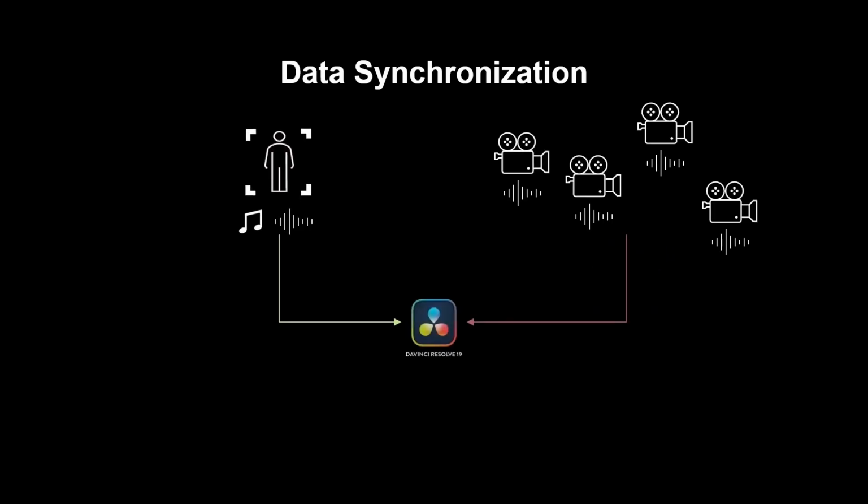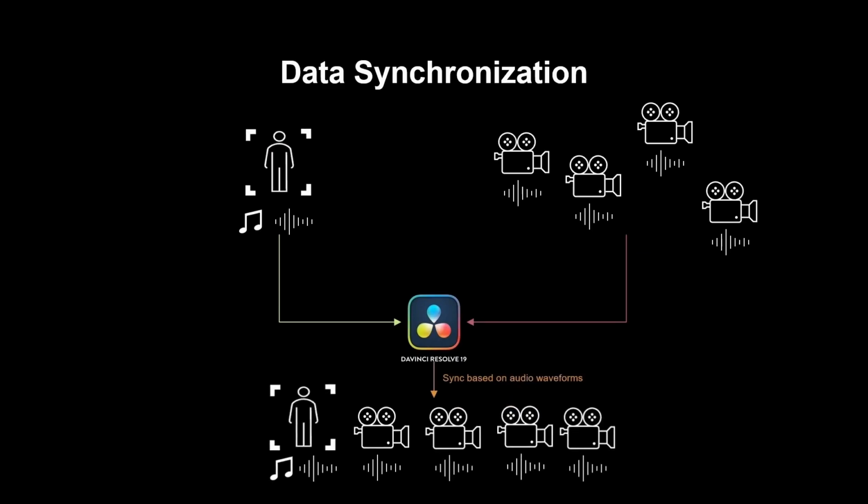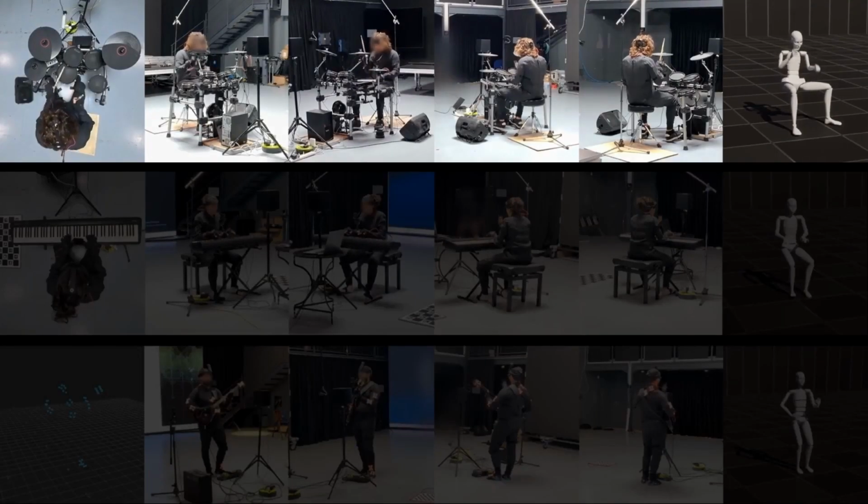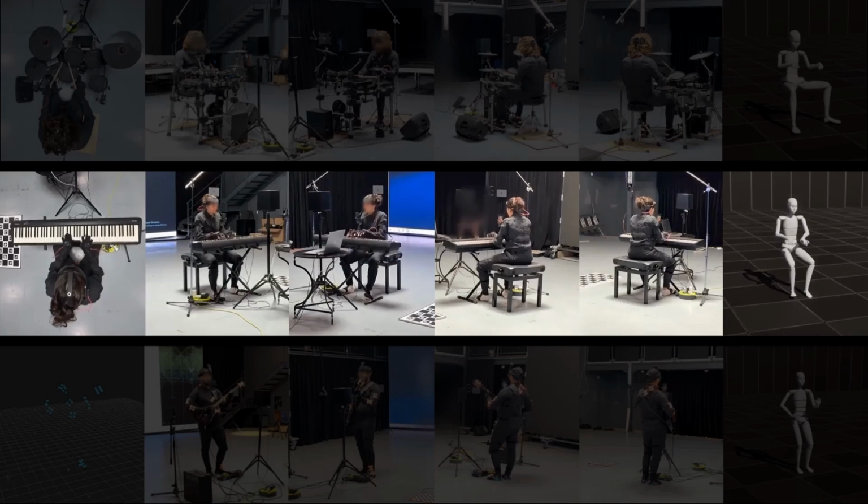For synchronizing video with audio, we utilized DaVinci Resolve's automatic alignment tool. This tool matches the audio waveforms captured by the video cameras with the room audio from Reaper, enabling precise alignment. During the recordings, musicians performed to a metronome or backing tracks to keep a consistent tempo. Room audio was captured with a high-resolution microphone and recorded in Reaper, along with direct audio from the instruments and MIDI data for piano and drums.